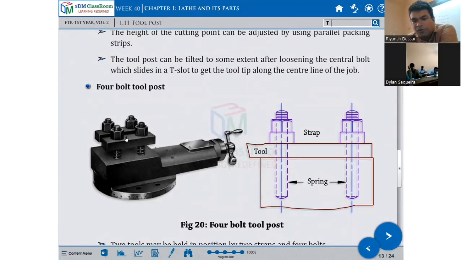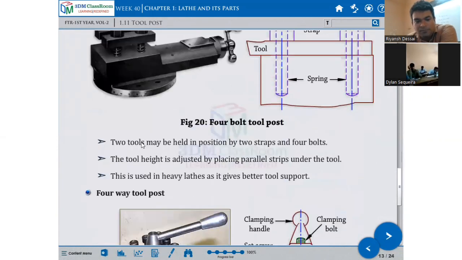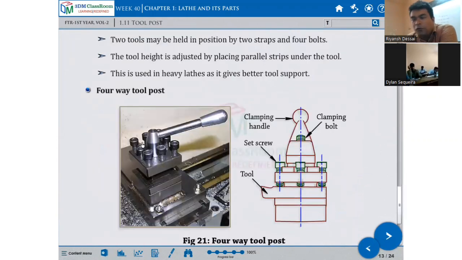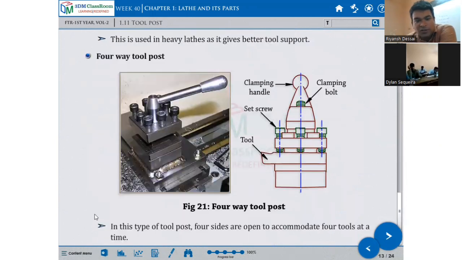This type of tool post has 4 bolts, one like this, there are 1, 2, 3, 4 here. Tools can be held. Fourth is called the 4-way tool post. All tool posts were shown in that video, but here they are pictures. This is the 4-way tool post, and you can accommodate 4 cutting tools on the tool post.